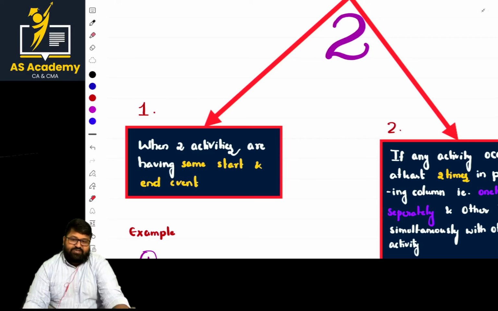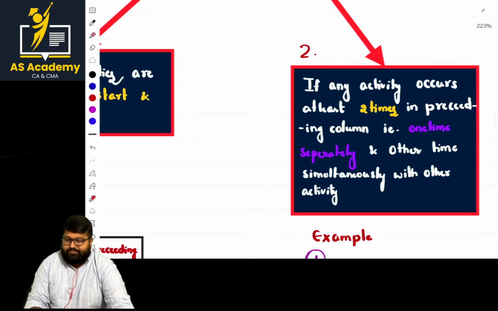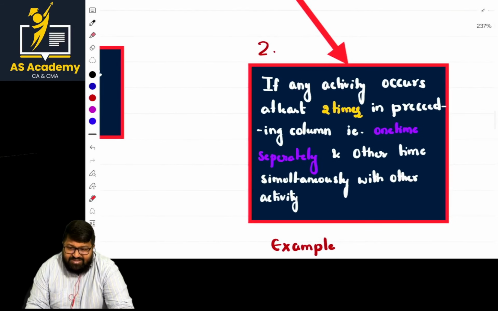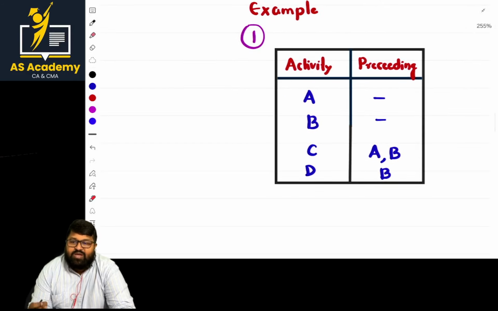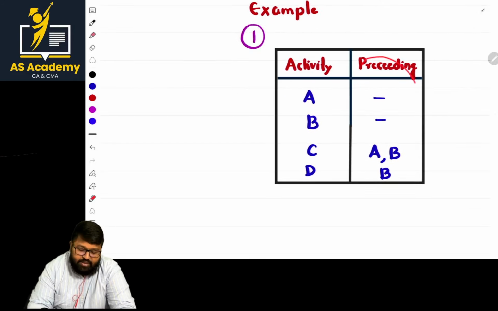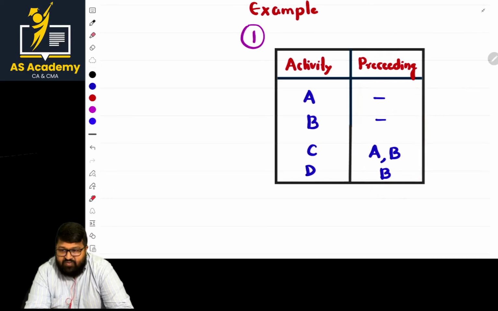In the next case, we go to the next scenario. What is the next scenario? The next scenario is also regarding the usage of dummies, but there will be a straightforward hint for us. For example, an activity repeats twice in the preceding column. What is that point? An activity repeats twice in the preceding column, once individually and the other in a combination.